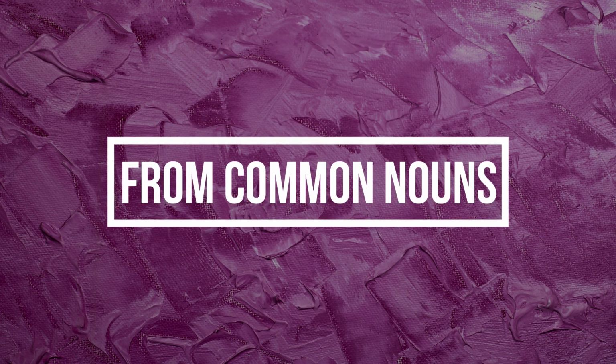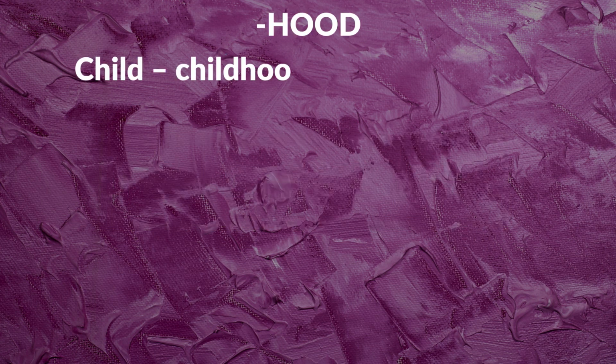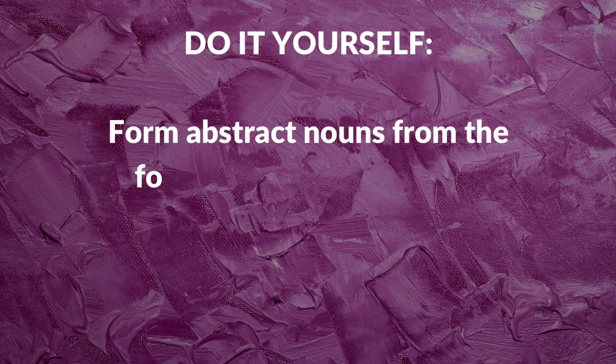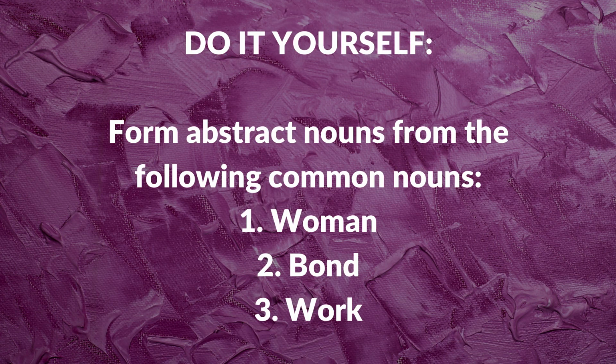As said, abstract nouns can be formed using common nouns also. So let's see that. We have 3 types. One is with the ending hood: child, childhood, man, manhood. The second type is the ending ship: owner, ownership, king, kingship. And the last one is with the ending age: pilgrim, pilgrimage, use, usage. Now form abstract nouns from the following common nouns. Try to do this by yourself, and we shall continue with the next topic, and that is singular and plural